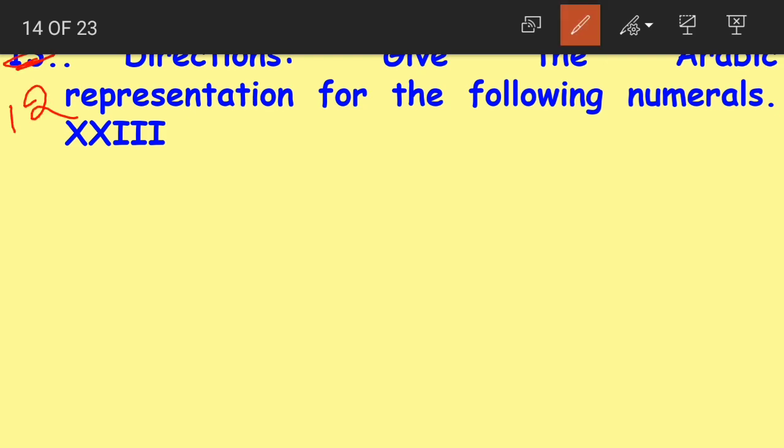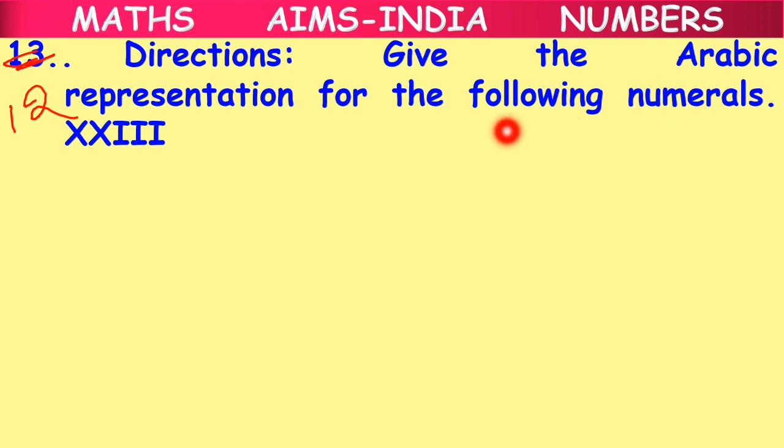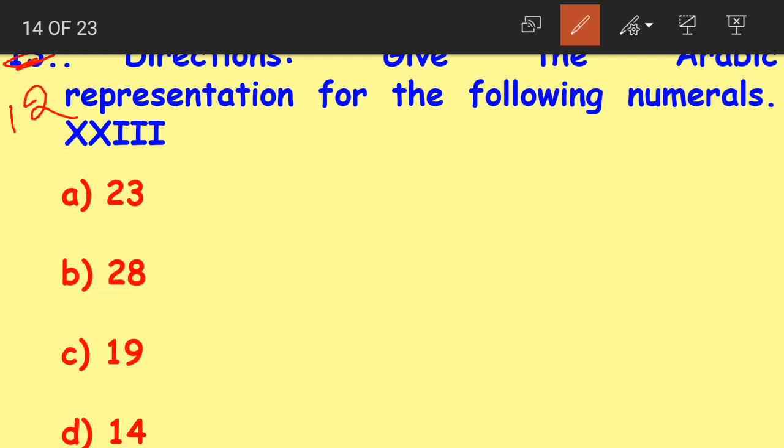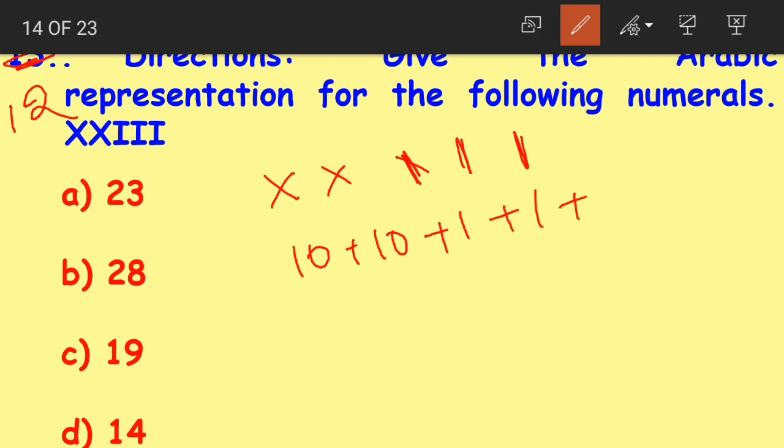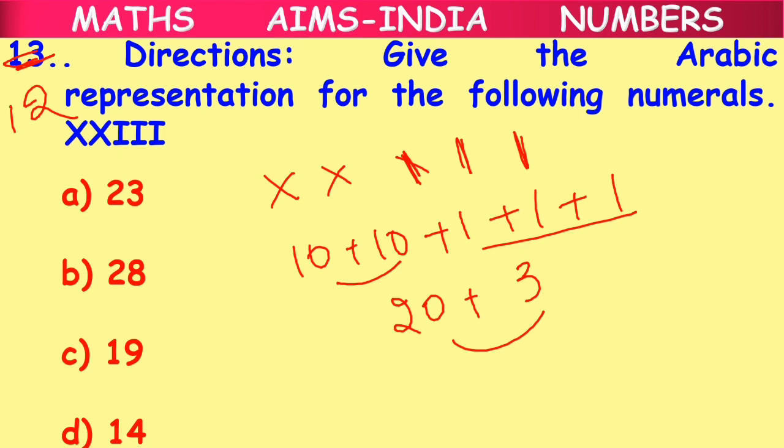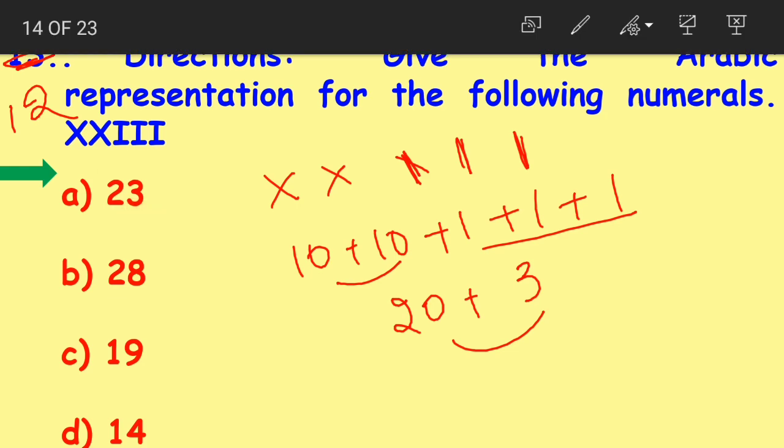Okay, moving on to question number 12. Give the Arabic representation for the following numeral: XXIII. Option A, 23; option B, 28; option C, 19; option D, 14. Now X means 10, then again X means 10, then we have 3 I's, which means 3 ones. 10 plus 10 becomes 20, 1 plus 1 plus 1 becomes 3. 20 plus 3 becomes what, children? 23. Yes, the correct answer is option A, 23.